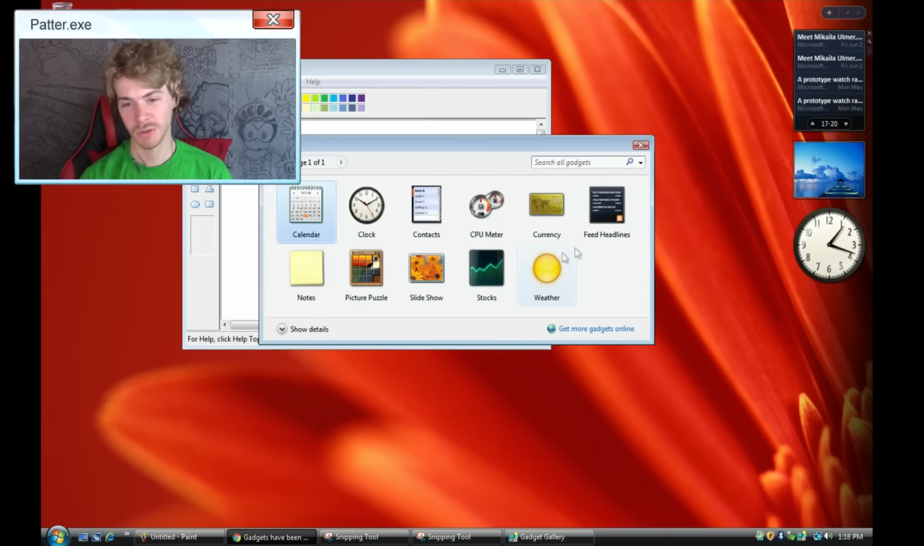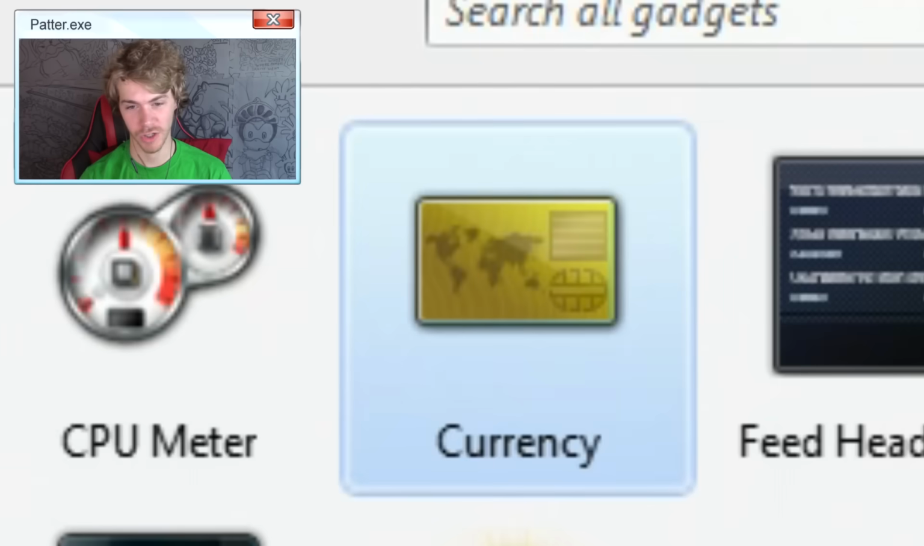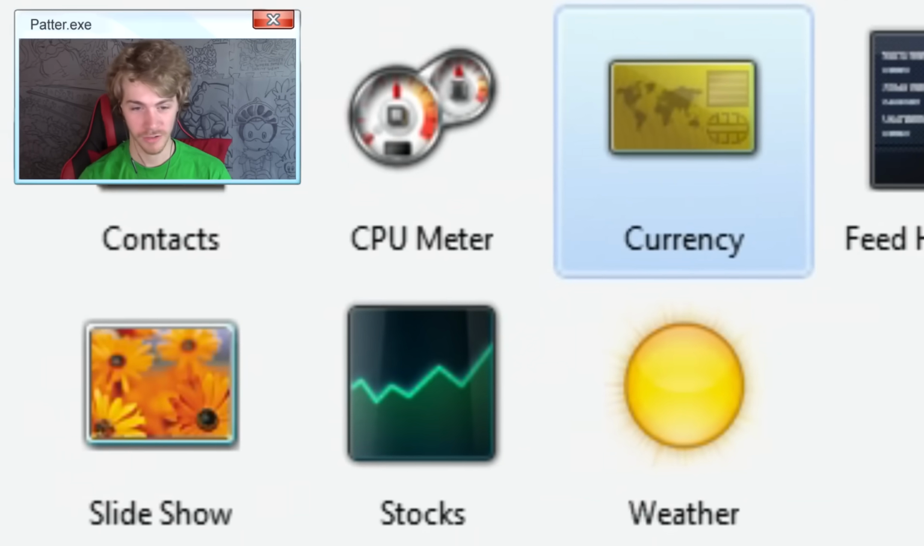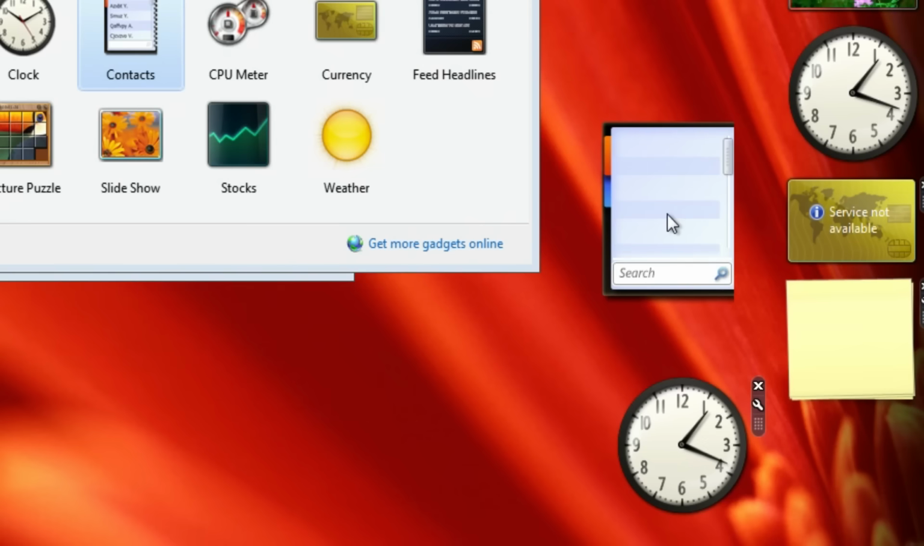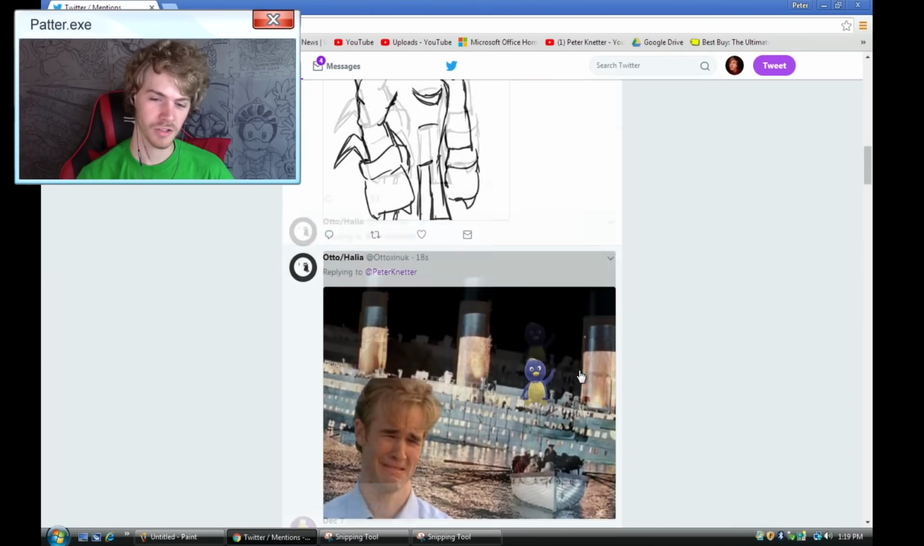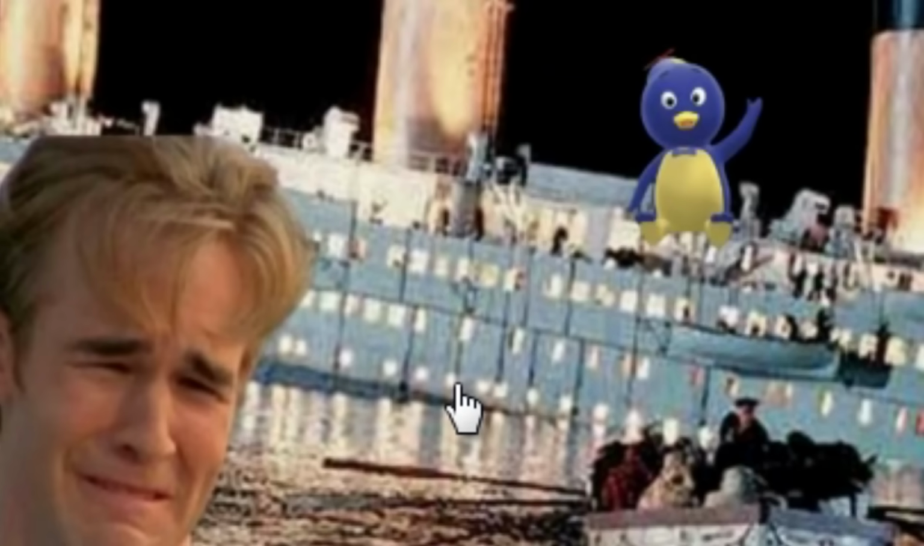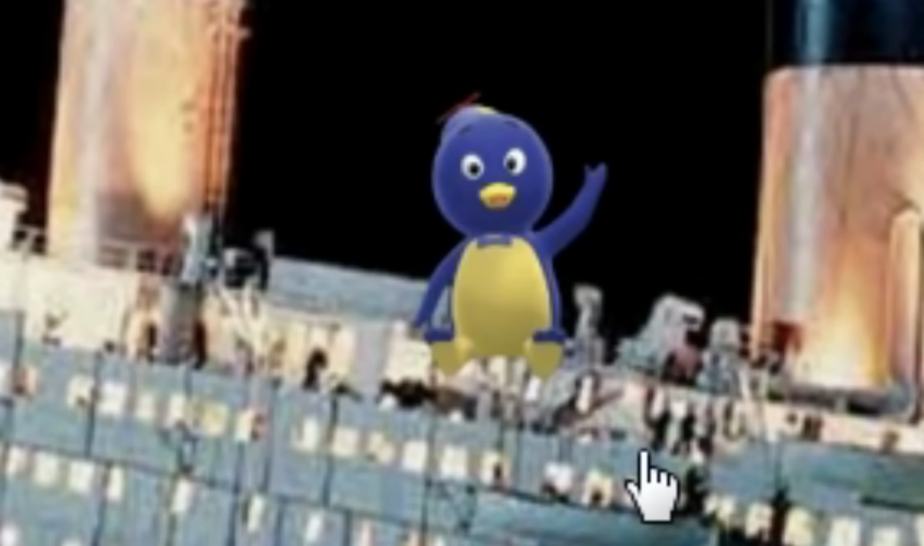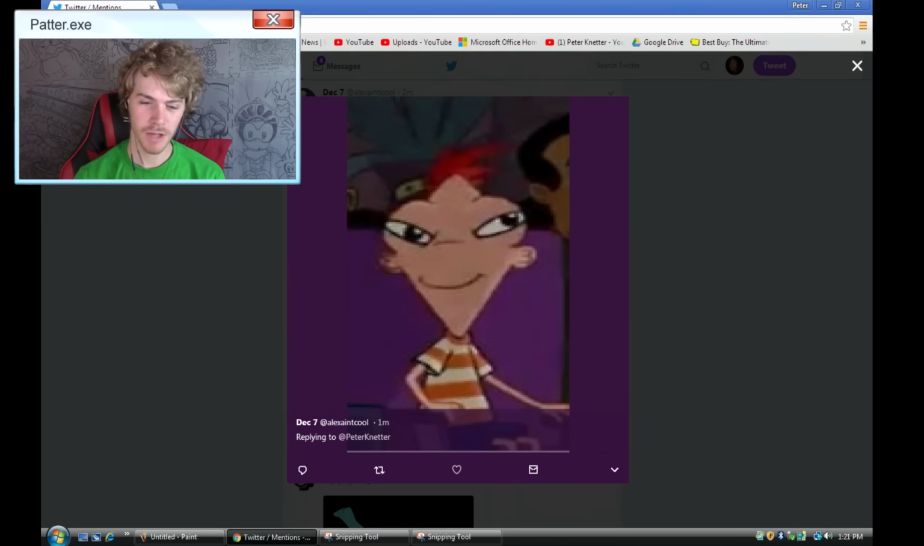Okay, that's fair then. Well, we got some built-in ones. Currency, so I can remember how much money I have. Stocks, weather, slideshow, picture puzzle. I have 2 clocks now, that's fine. Alright, let's get to the Twitters. Definitely some ideas on... Why, though? Why is Pablo on the Titanic? You know what? I'm okay with this one.